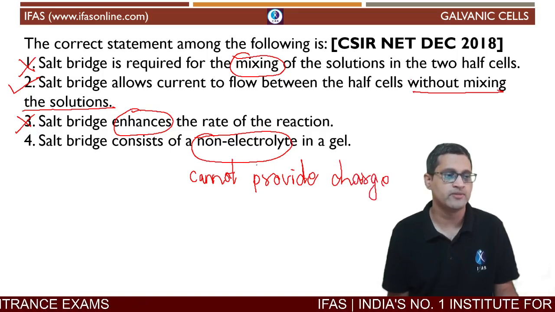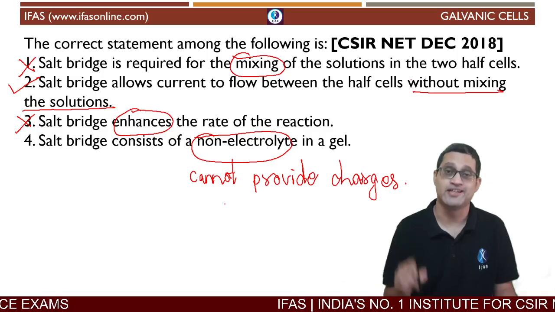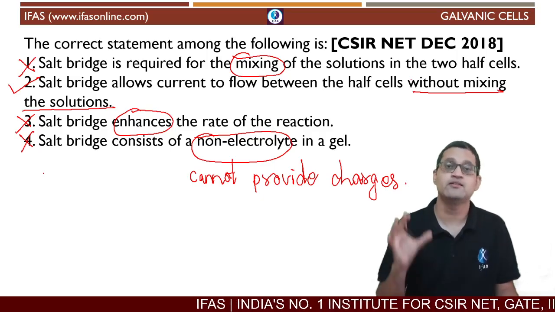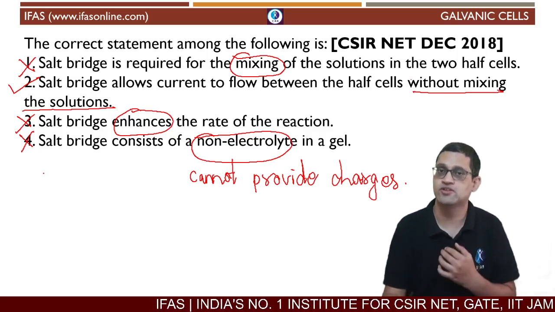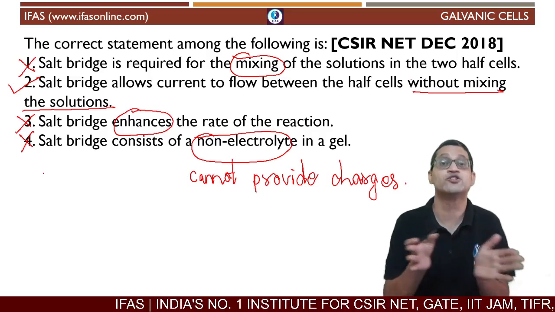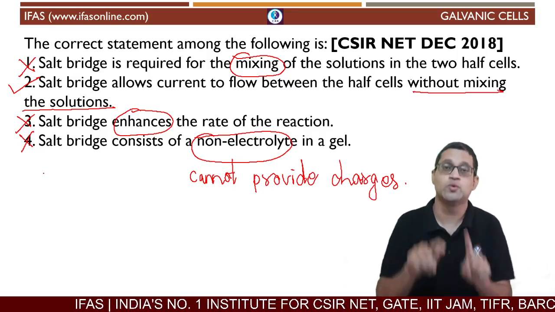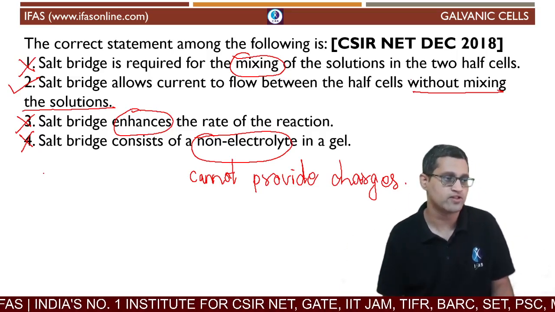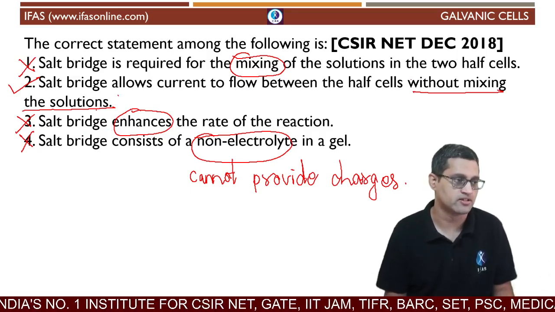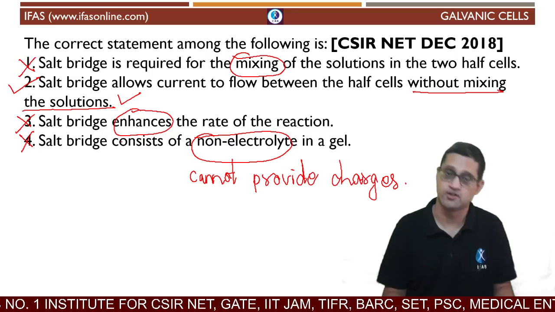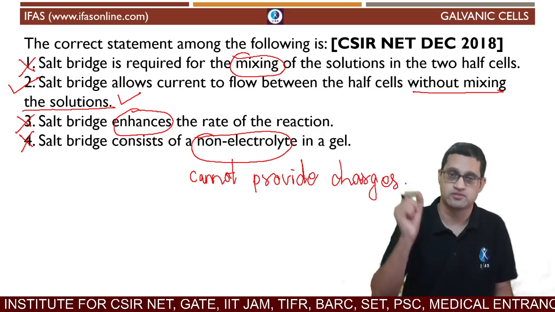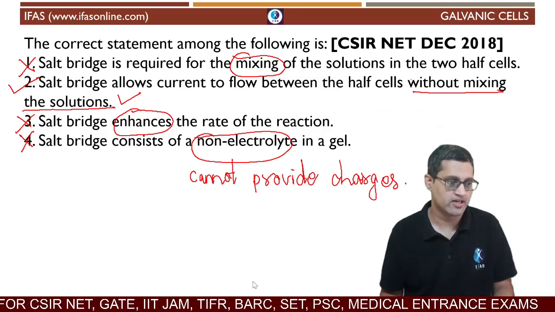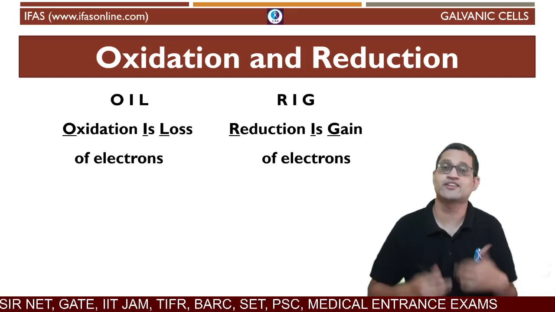right? So what that means is you have to have an electrolyte, because an electrolyte is the only kind of solute that can dissolve in a solvent and dissociate to ions, which have to flow into the respective solutions to gain charge neutrality. So which is why the second option here, the correct answer, salt bridge allows current to flow without the solutions mixing, right? Okay, let's look at the next part that we have to study.